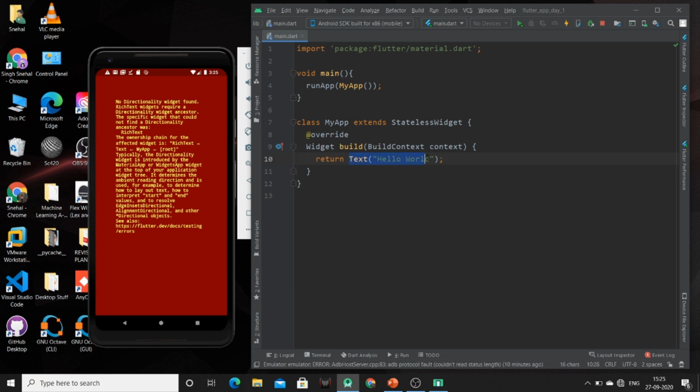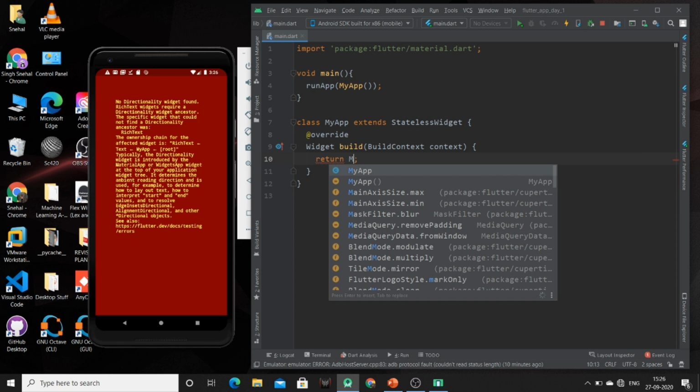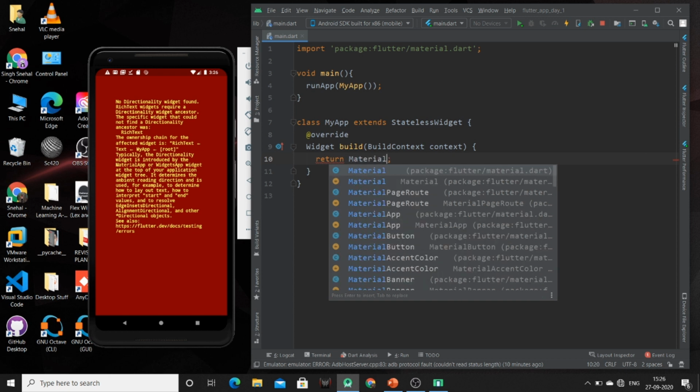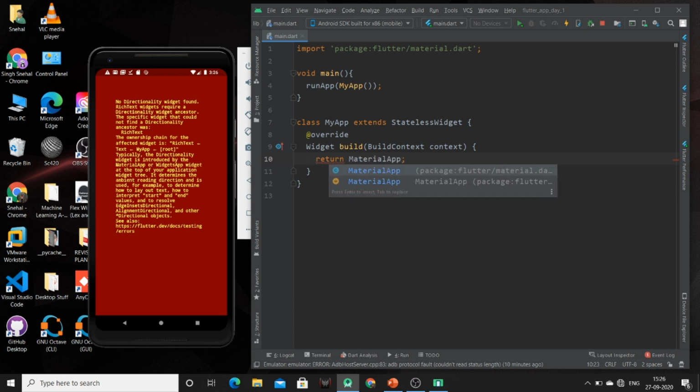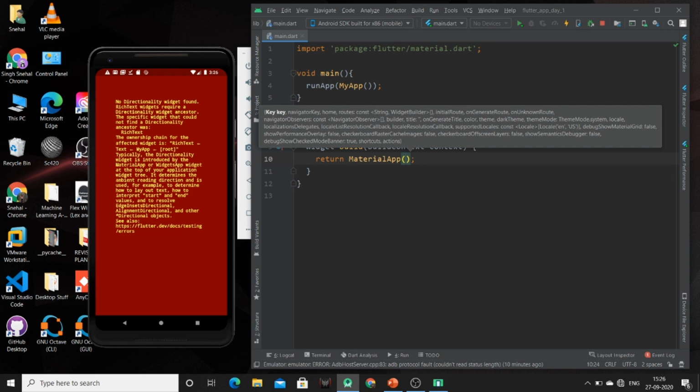So just change this text, as we are going to use material design. So I am using material app. This material app provides various widgets which we can use to make our app attractive, or to use very many features of widgets. So this material app is providing this many features. You can use any of them. I am going to use the title feature.